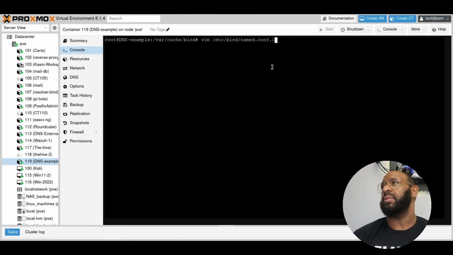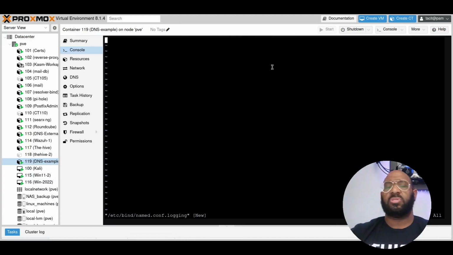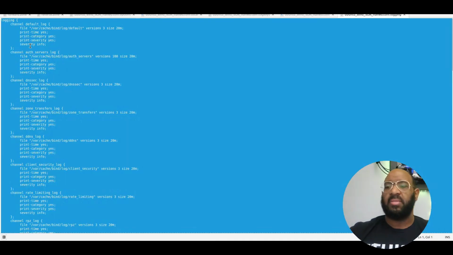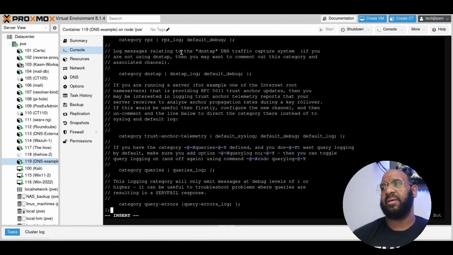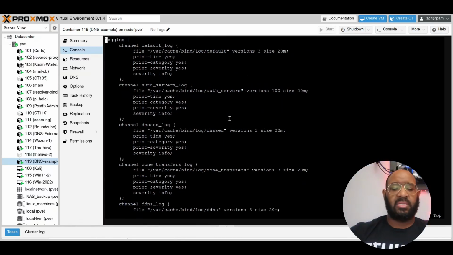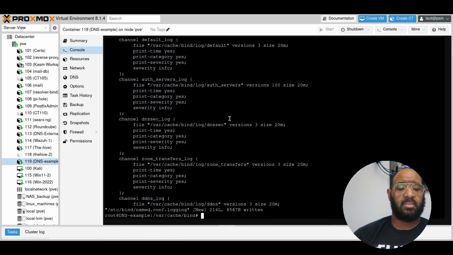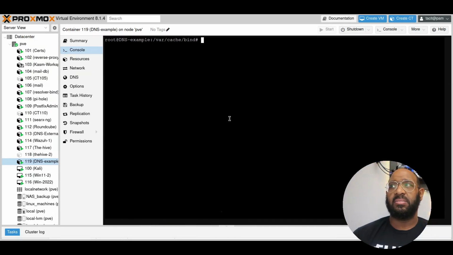named.conf.logging is the name of it, and I'm going to just copy and paste all of it. This is a massive file. I'll put a link to my GitHub in the description, where I'll be hosting it for everyone's use. And go to the very top. All right, that should be good. So let's go ahead and save it. And the cool thing about this, it is agnostic to the domains you're running because it is logging of bind itself, not of the domains particularly. It will capture all of the queries that come through bind.